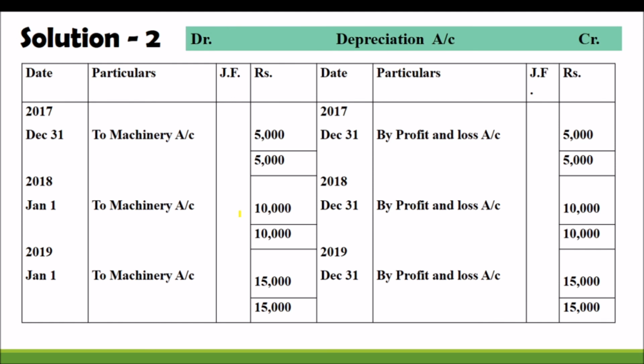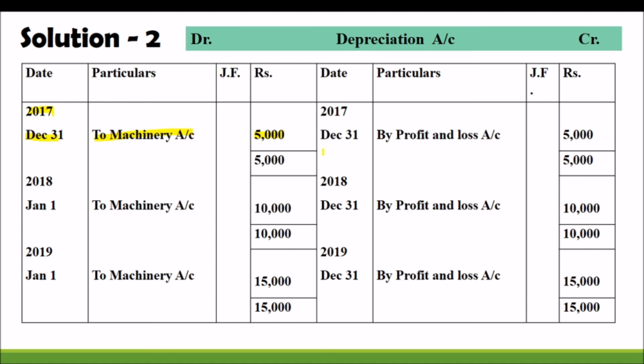Also, we have to prepare the depreciation account. How are we preparing the depreciation account? You know the journal entry, it is the same. It is also a ledger account. In the first year there is a depreciation, 2017 December 31st. The depreciation entry is what? Depreciation account debtor to machinery. So depreciation account debtor to machinery 5,000.